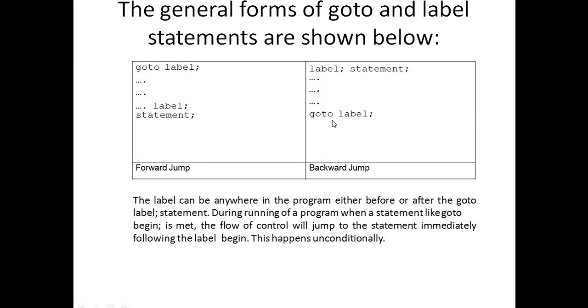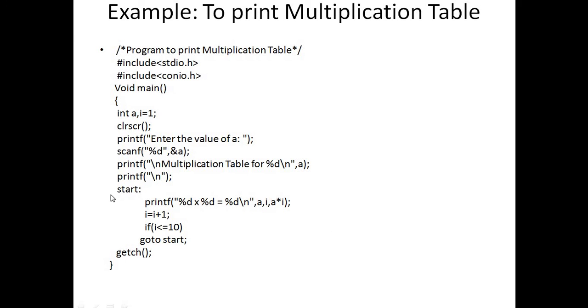This is called a backward jump. I prefer to write the label first, then the statements, and then goto label. So start is the label here. You can give any valid variable name for the label, then give the colon. After that you can write the program statements and write goto with the label name.